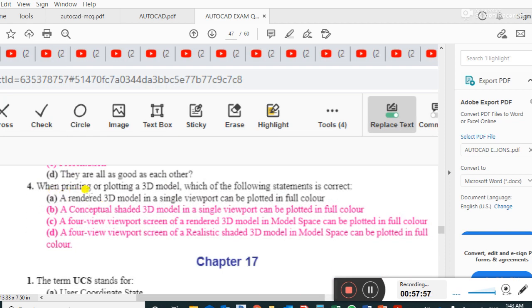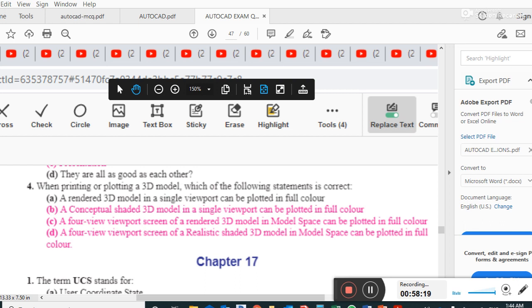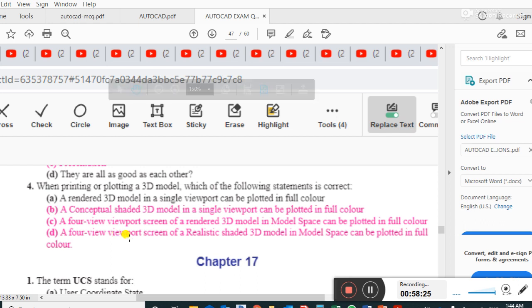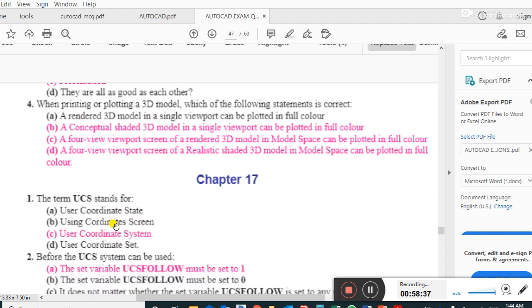When printing or plotting a 3D model, which of the following statements is correct? A conceptual shaded 3D model in a single viewport can be plotted in full color. A 4 viewport screen of the rendered 3D model in a model space can be plotted in full color. A 4 viewport screen of a realistic shaded 3D model in the model space can be plotted in full color.